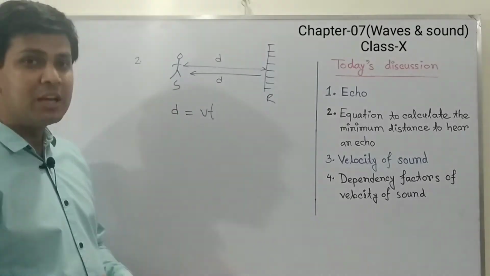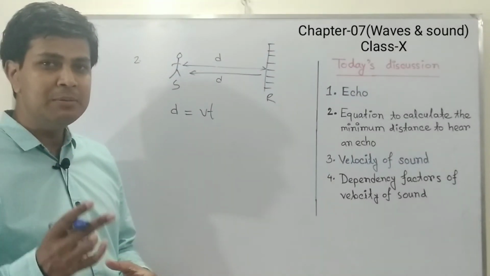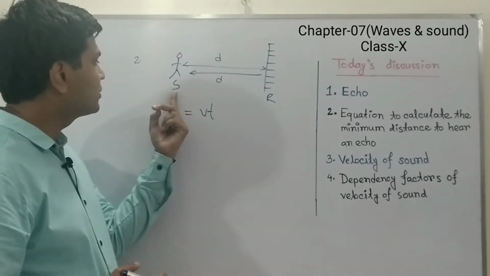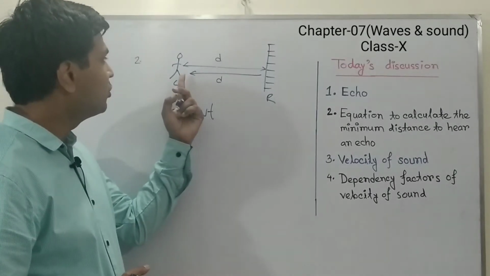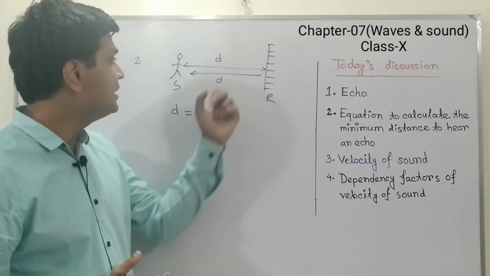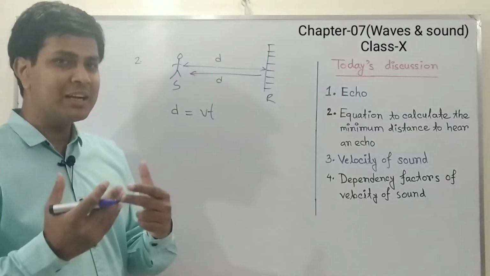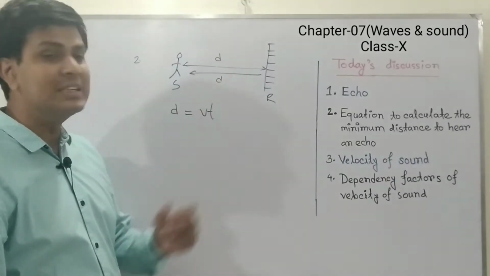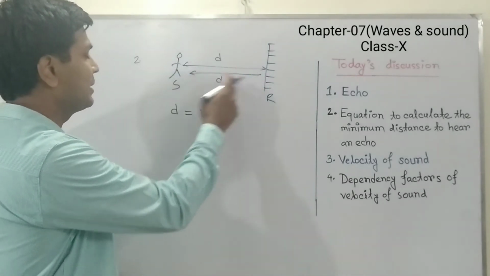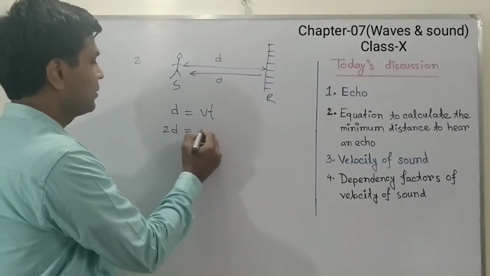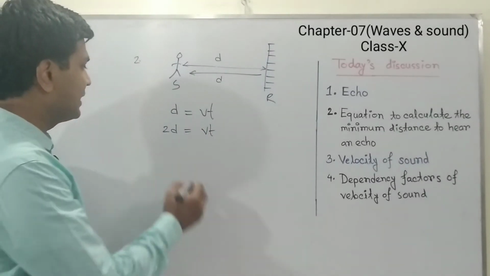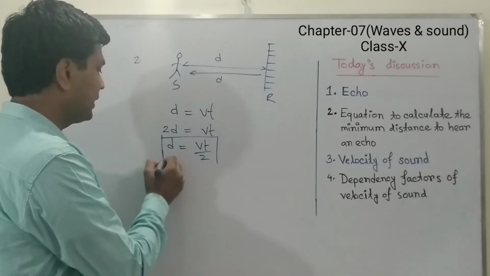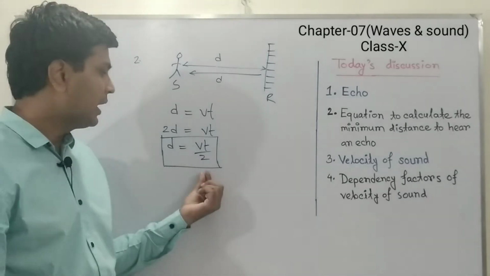But in the case of an echo, the sound will travel d plus d, 2d distance, because when the sound starts from the source and moves towards the reflector, it covers d distance, and when it comes back from the reflector to the source, it again travels d distance. So the total distance traveled by sound is 2d equals Vt. So we can write d equals Vt by 2. That is the formula to calculate the minimum distance to hear an echo.